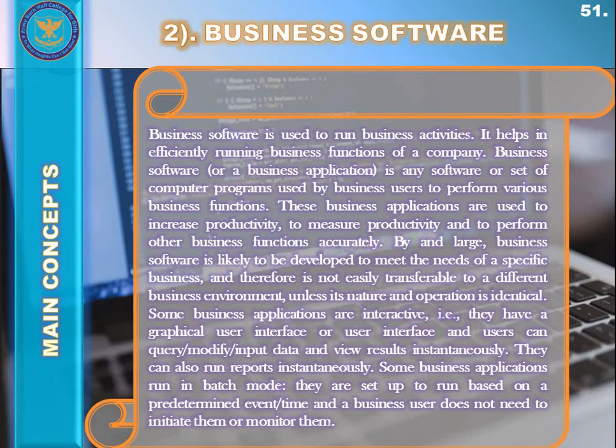Some business applications are interactive. That is, they have a graphical user interface and a user can query or modify or input data and view results instantaneously. Nowadays all the softwares are like that. They are interactive, means they can take the input from the user, the user can choose any instruction or option from their interface, from their window, and they can act upon according to the selected instruction by the user. So they can also run reports instantaneously.